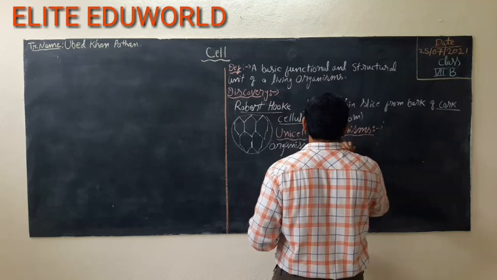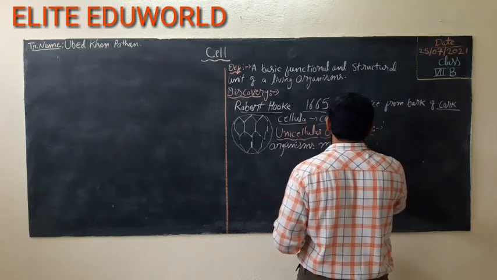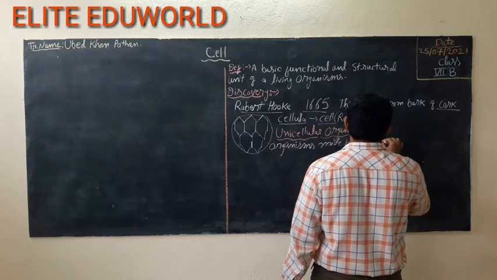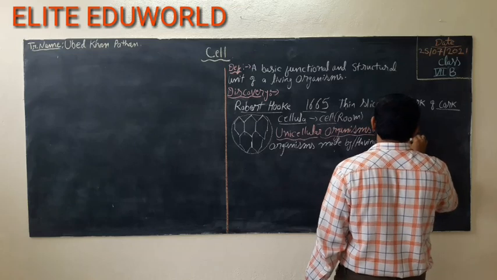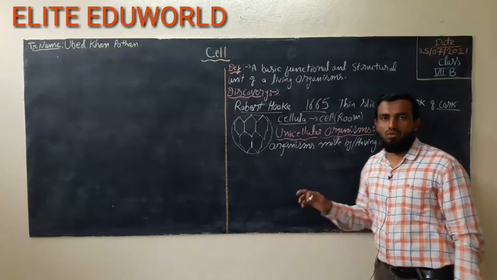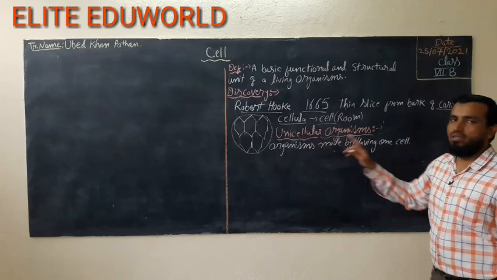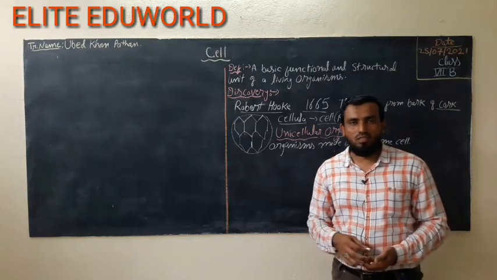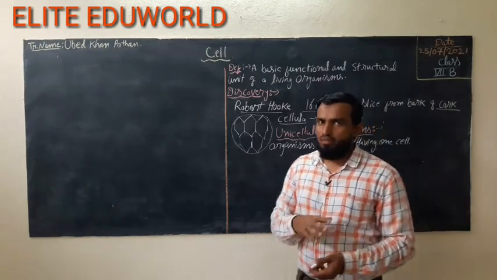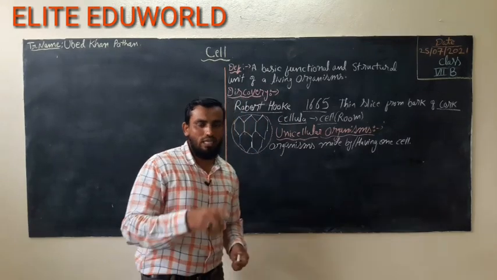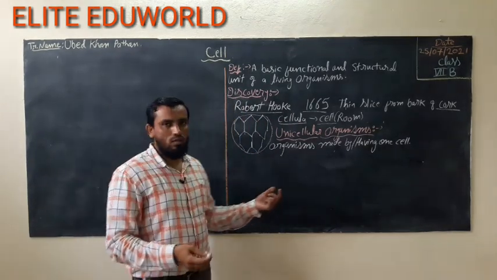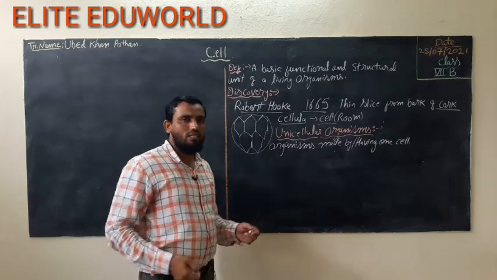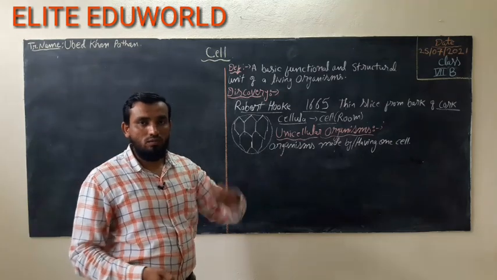Organisms made of or having one cell or a single cell. The organism which has only one cell is called a unicellular organism, and with that one cell alone they can perform all the functions and all the life processes. Some others are multicellular, but with one cell these can do everything, like taking food inside the body and digesting it, releasing energy from it, and releasing waste material, everything.